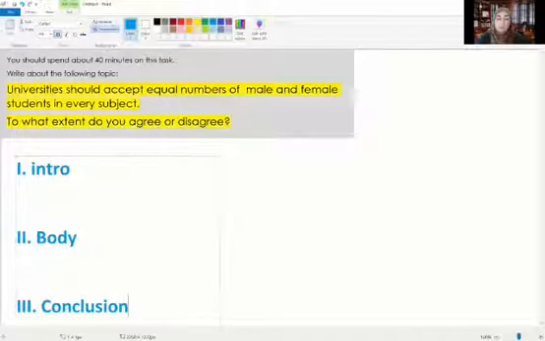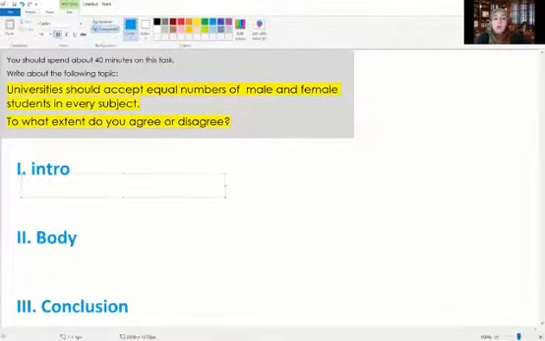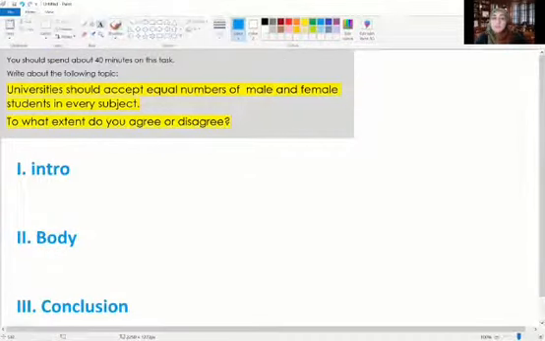Now, the good thing is that I'm not going to spend a lot of time on the conclusion. What I actually need to spend time on is the introduction and the body. These are what matter. Now, how do I start my writing? In many cases, you're going to find yourself running out of ideas. I don't know how to start. If I start nicely, it's going to be easy for me, right? So what is the easiest way?